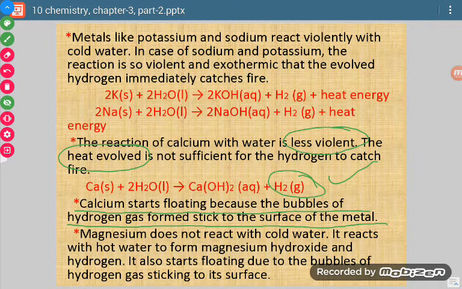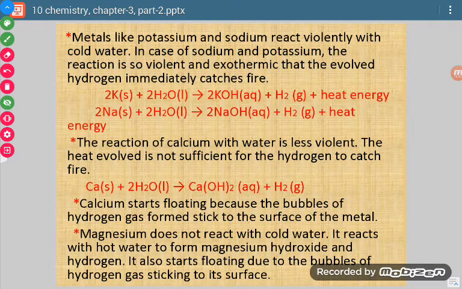Now see, in all the cases, if I throw a particular metal in a beaker containing water, then that piece will start moving from one end to the other. It will keep on moving. Why is it moving? Because when it touches water, it forms hydrogen gas, and that hydrogen gas pushes it ahead, and so it is continuously moving.